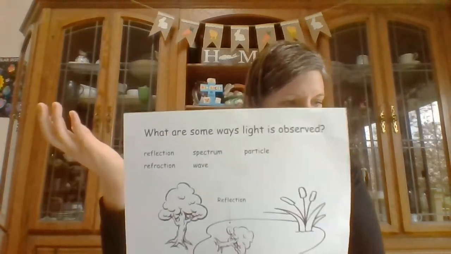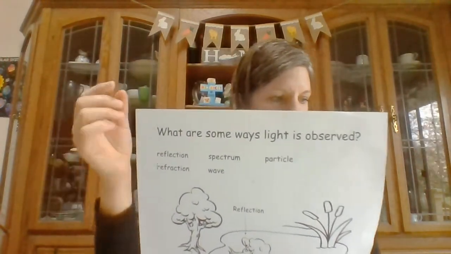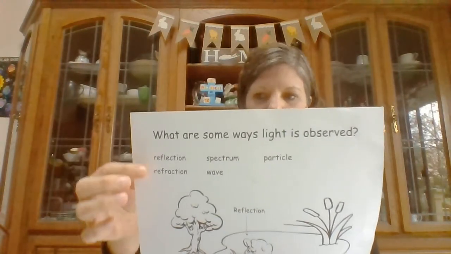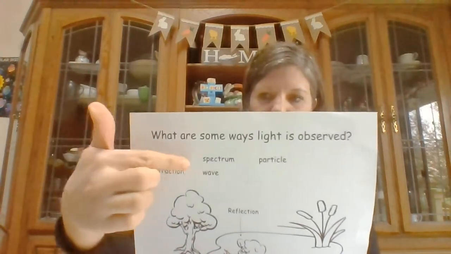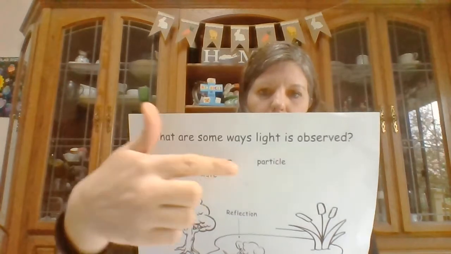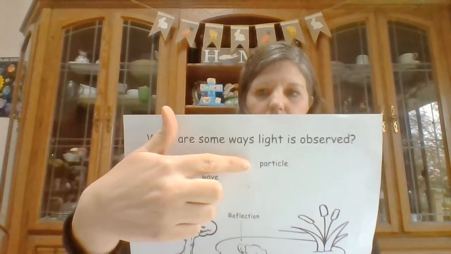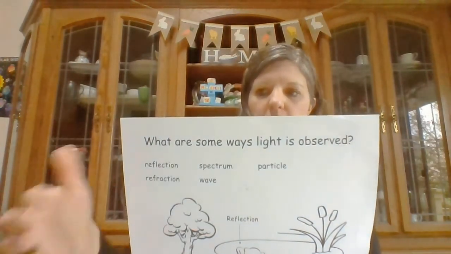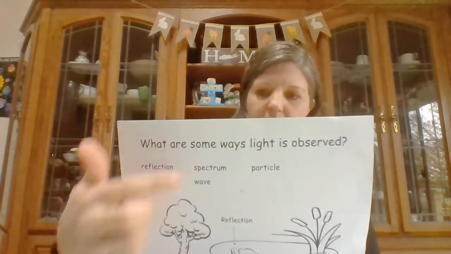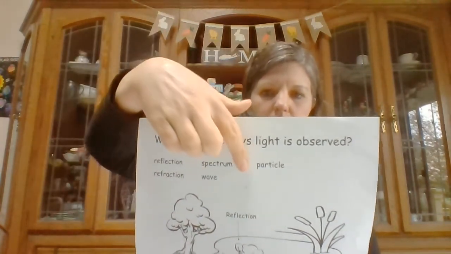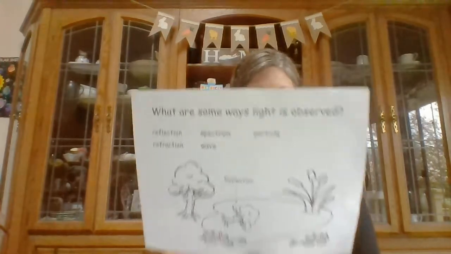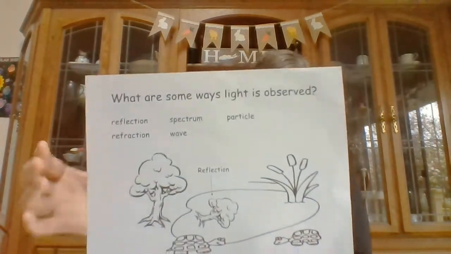So what are some ways light is observed? Some ways light is observed, reflection and refraction, spectrum and wave, particle. Some ways light is observed, reflection, refraction, spectrum, wave, and particle. And that's it. And this is a great coloring sheet. I can send you guys in your email if you'd like.